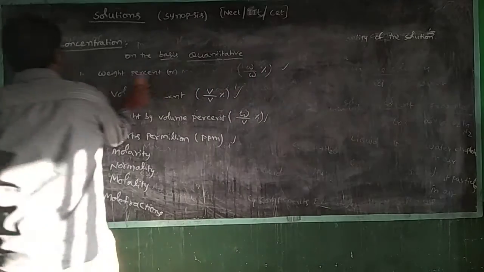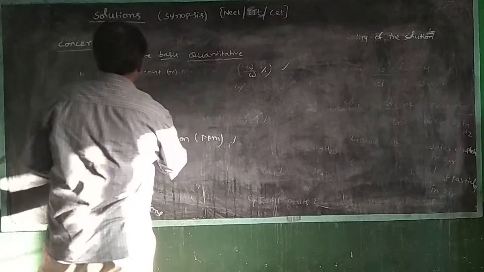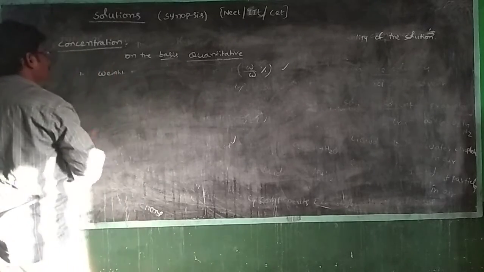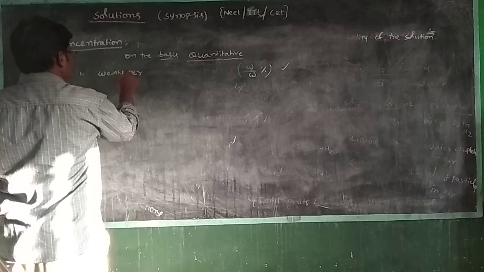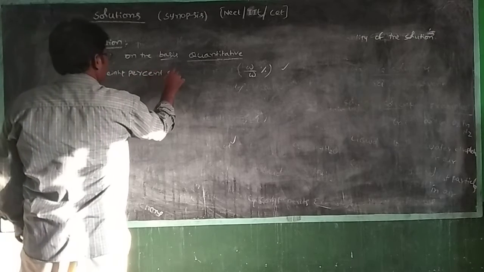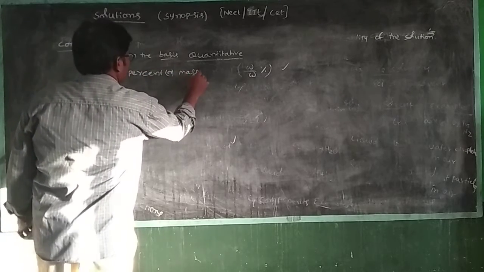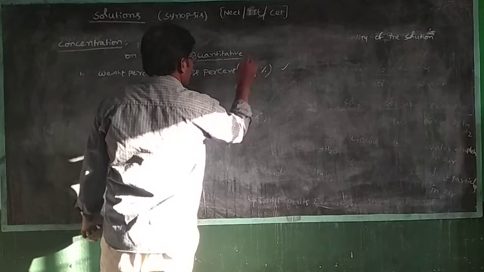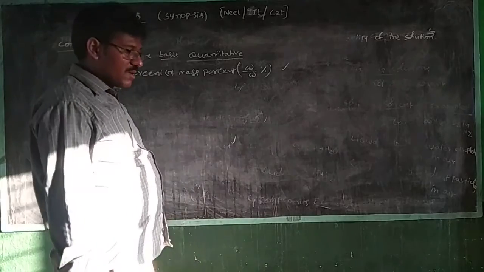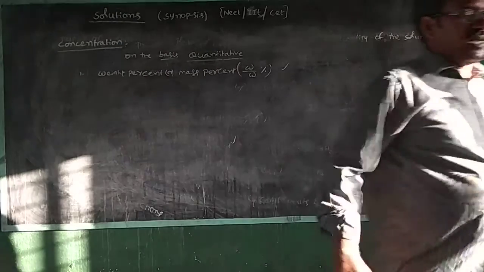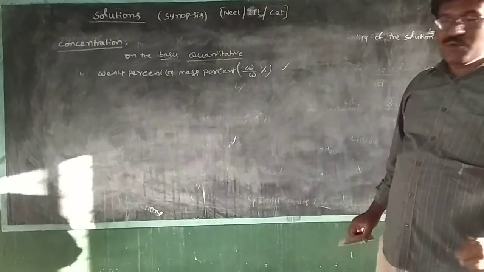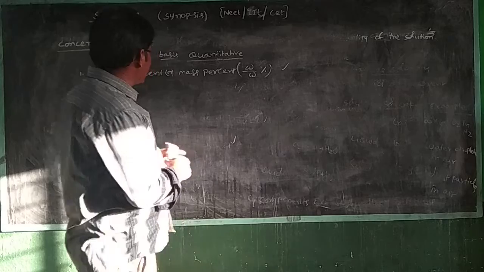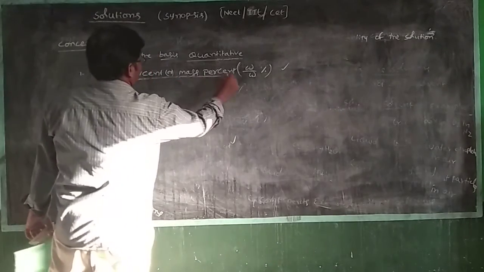First one is weight by weight percent, or weight percent or mass percent, W by W percent. What is weight percent or mass percent?